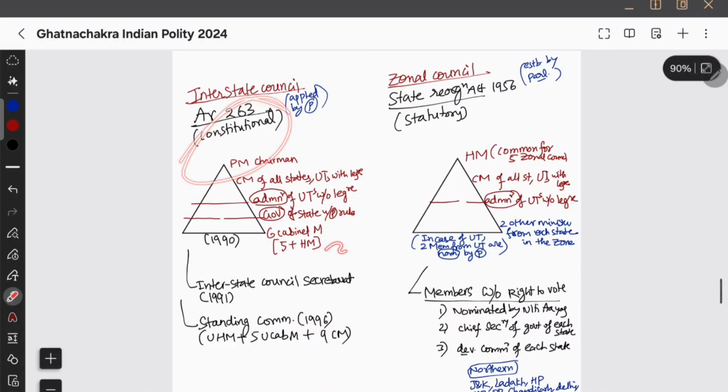Anyways, it is a constitutional body. That's all you need to know. And the first Interstate Council was set up in 1990. I think Morarji Desai recommended it, so it was set up, something like that.